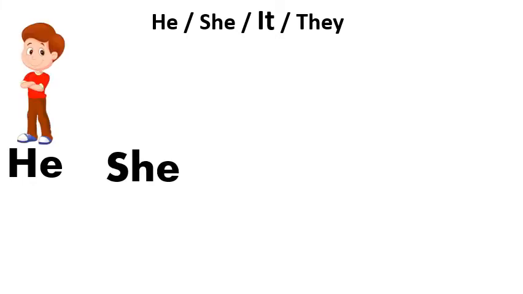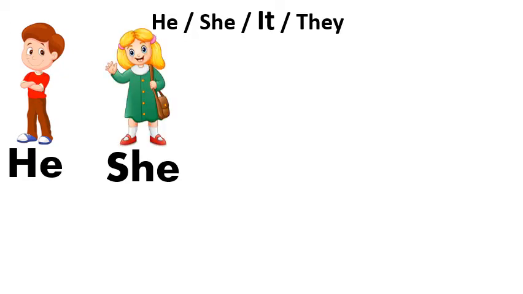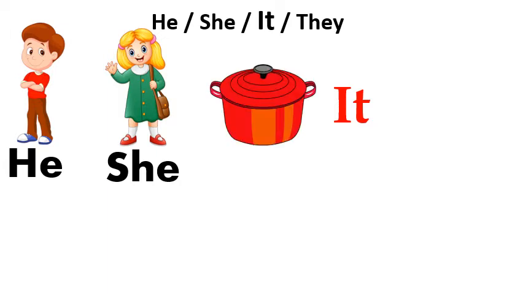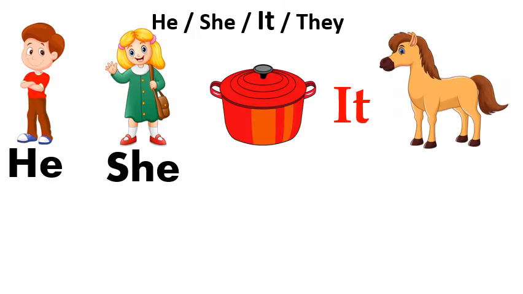Okay, children, before we start, I want to do a quick recap of he, she, it, and they. He is for a boy. She is for a girl. It is for an object. Object means thing. We use it for animals too. But remember that it is for only one.